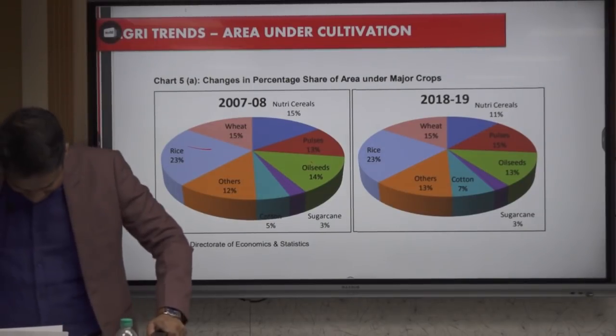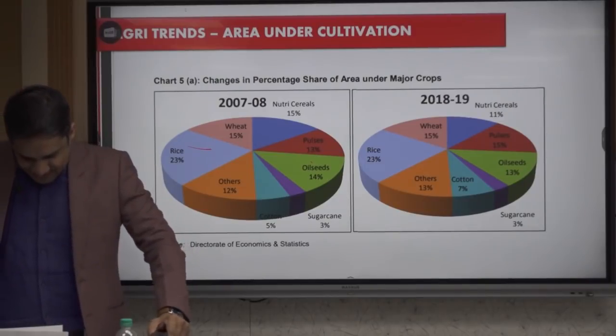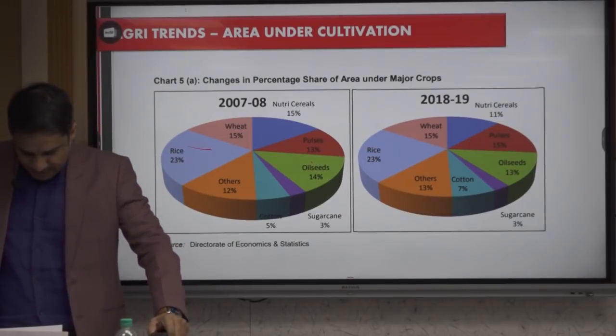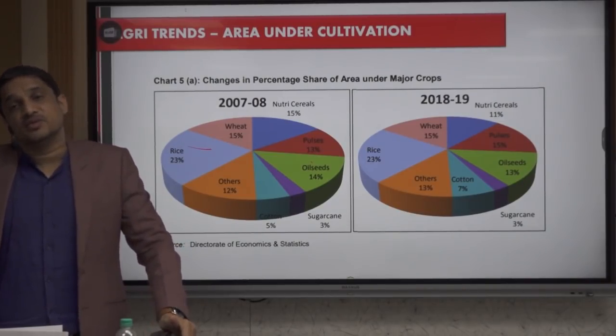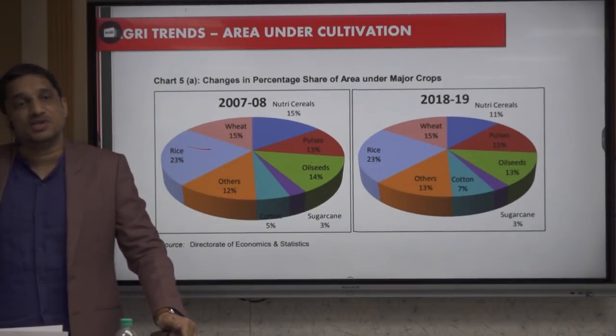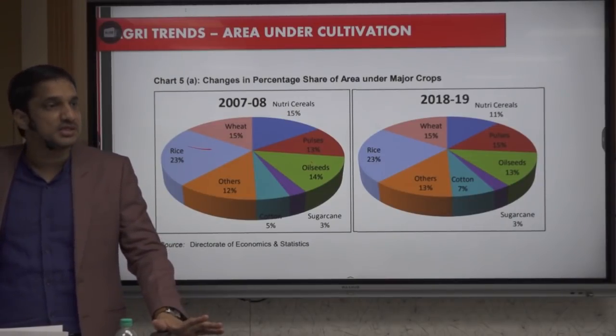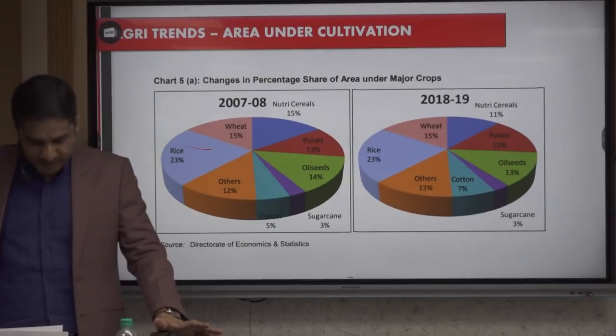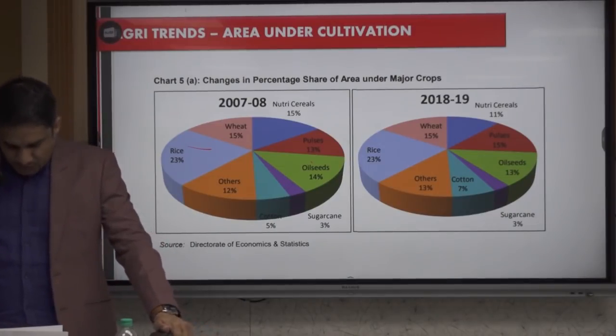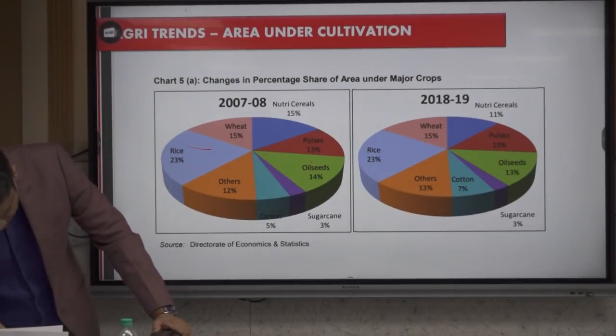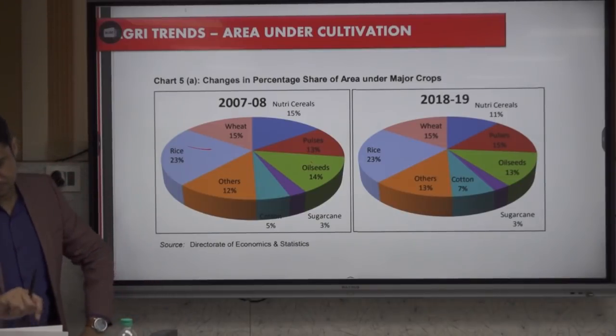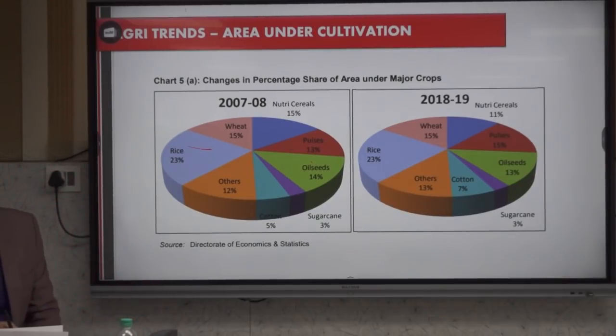That is also correct, okay. So we have coarse cereals constituting 11%. Now the question can be, area under cultivation of pulses is more or coarse cereals is more. So you have to divide it like this also. Within pulses, gram is more than tur or arhar, which is more than masoor.